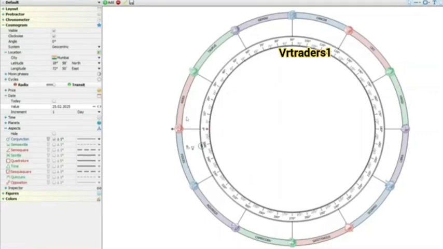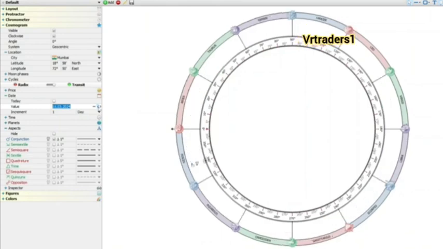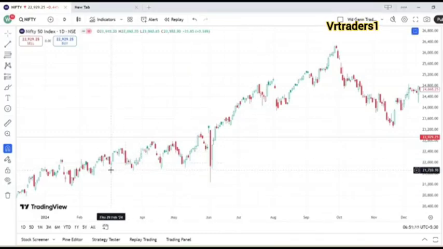Now let's backtest it for the past dates on the Nifty chart to check how accurate it is. Let's go back in the past and check when the Saturn and Mercury are forming the conjunction. Change it to week here and let's go back in the past. Yes, now here you can see that on the date 29 Feb 2024, the Saturn and Mercury planets are forming the conjunction. Let's mark this date, 29 Feb 2024, on the Nifty chart. So now open the TradingView app. Here is our date, 29 Feb 2024.